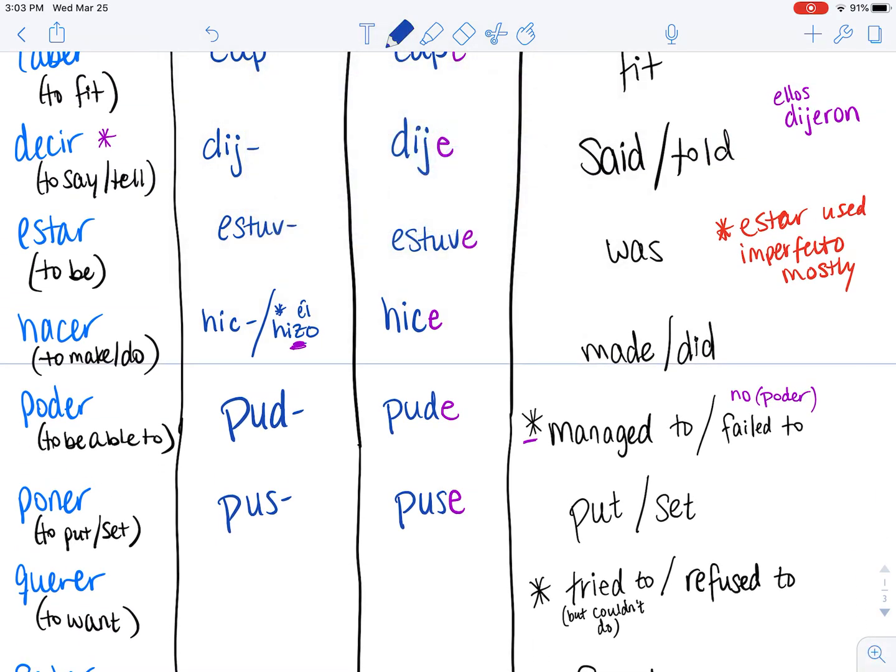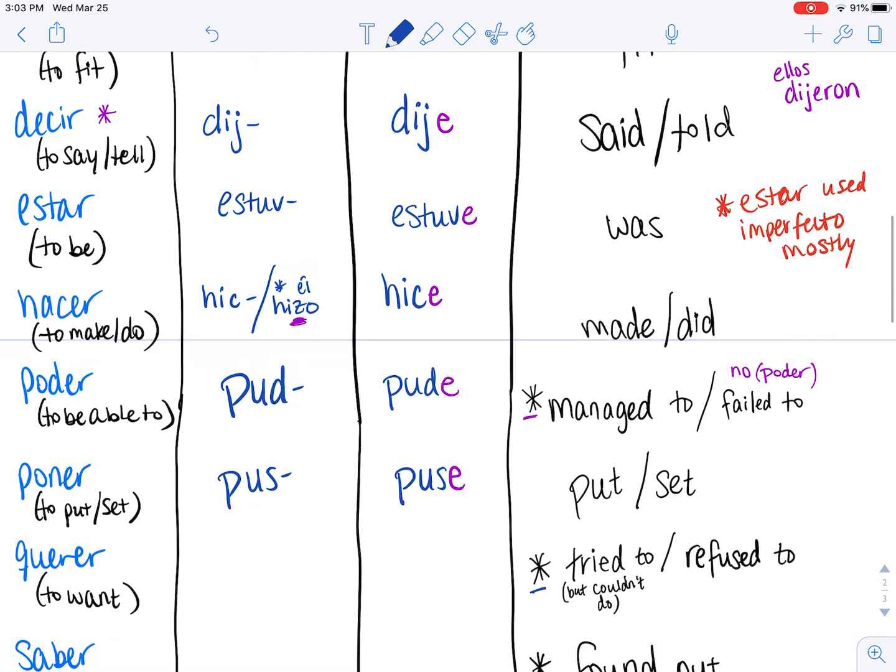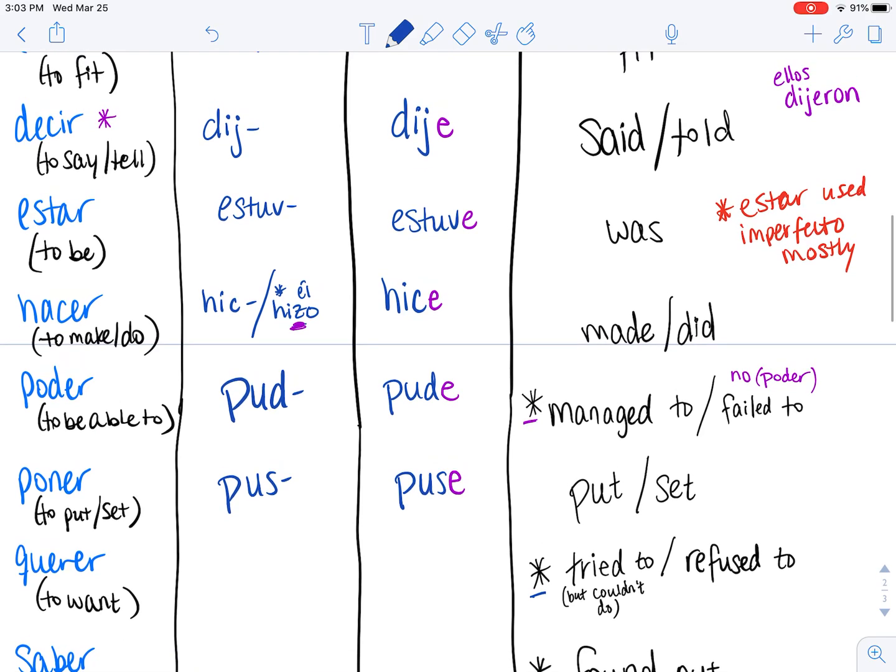Back here. Querer, to want. This is another one where you can see I started here because querer also has a meaning change in the pretérito. When used affirmatively, it means you tried to do something, like I don't really want to say you wanted to do it, but you wanted to try to do it, but you couldn't do it. You had a fail.